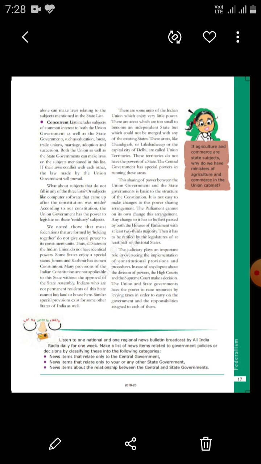Now, these were divided in our country long back, before the computer age existed in our country. Afterwards, various subjects like computers, software, and many other things have come up. Now, where are these added? In which group do these come?